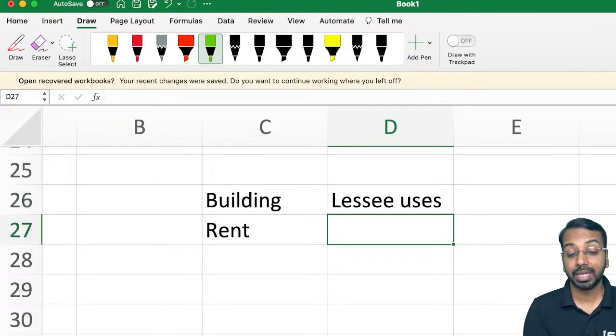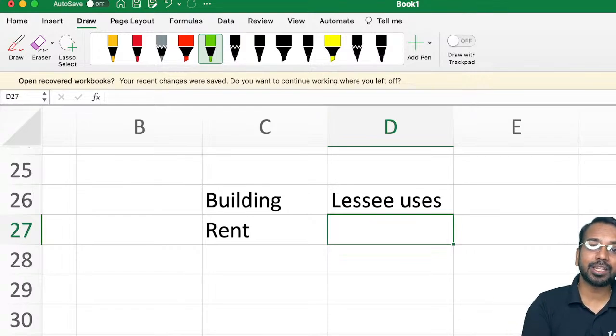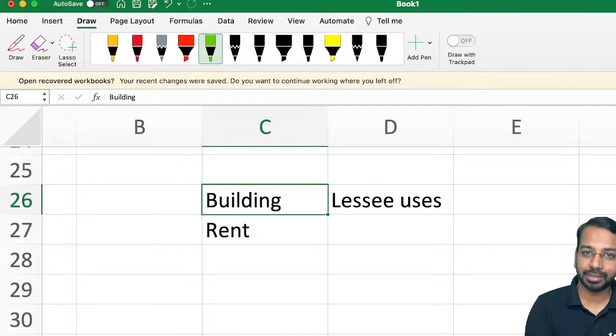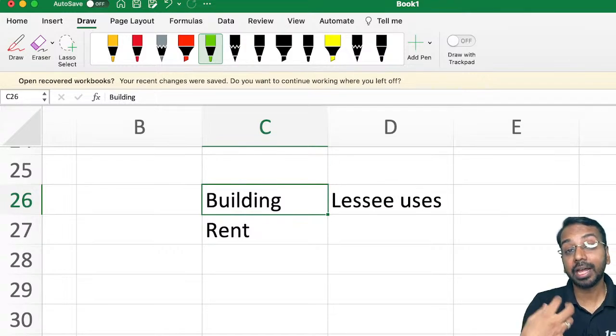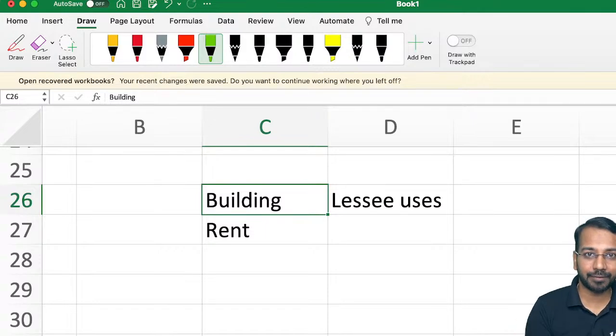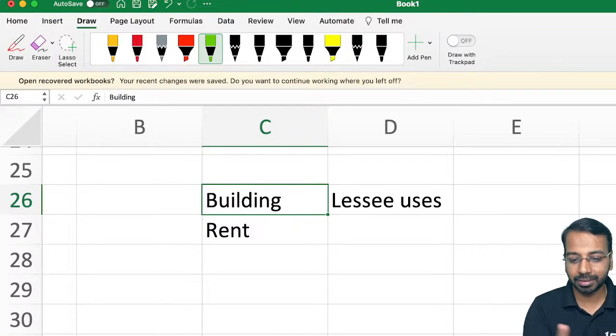Now, if the lessee uses the building, the lessee should get the benefit of using the building. But the building also appreciates. That is, if I own the building, the value of the building goes up. So I get some benefit because of the ownership of the building. Now tell me, who has the right to enjoy the appreciation of value of the building? The lessor or the lessee?